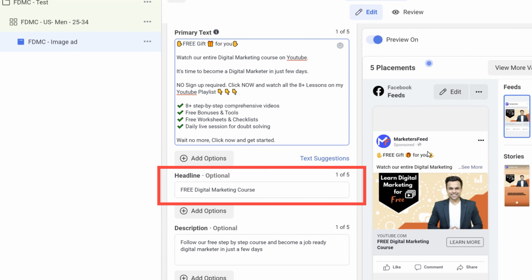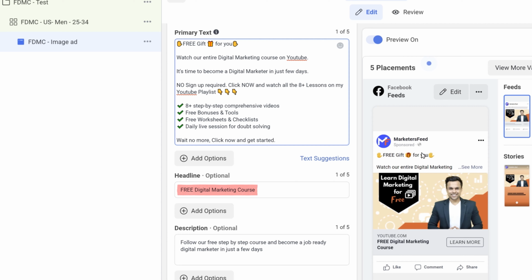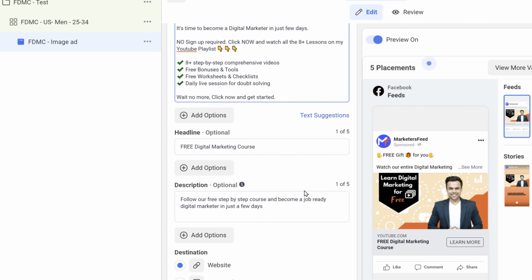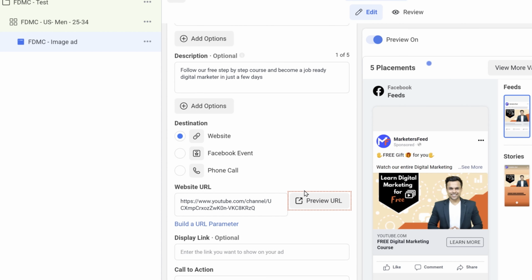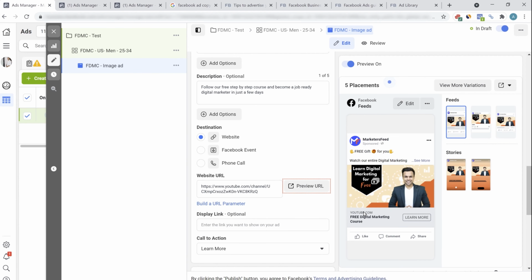Now comes the headline. Here we can see the main headline is free digital marketing course. I have kept it free digital marketing course because it's very clear, concise, and the free I have stressed because everyone loves free. Then I'm directing the traffic to a website, which is a link, and the link is for a YouTube playlist. This is again beneficial because if someone sees YouTube, this shows that I'm not directing the traffic to a particular website or a landing page where I'll be taking the email ID. No, I'm directly driving the traffic to YouTube. This will again help me get a higher click-through rate.